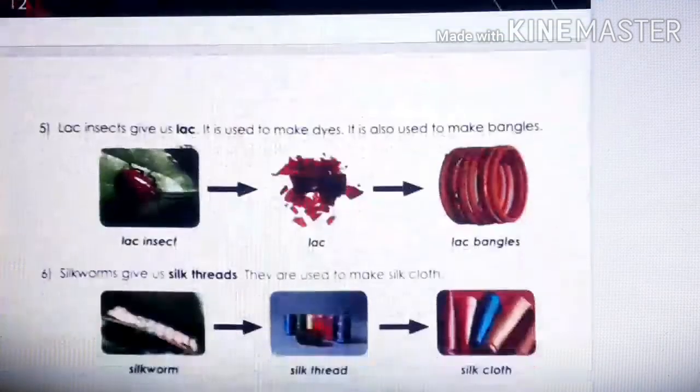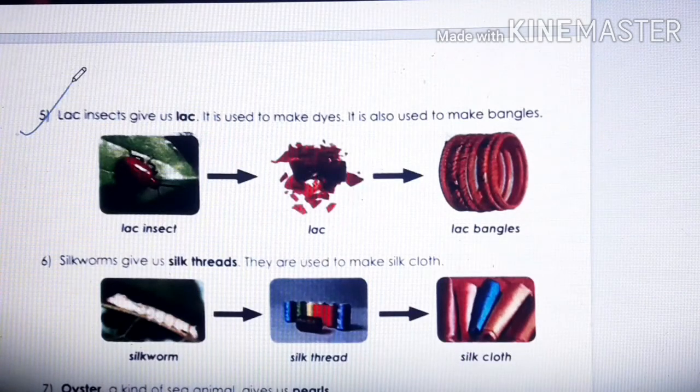Next, number 5. Lac insects give us lac. It is used to make dyes. It is also used to make bangles. So children, this insect is used for making lac, and this lac is used for bangles.